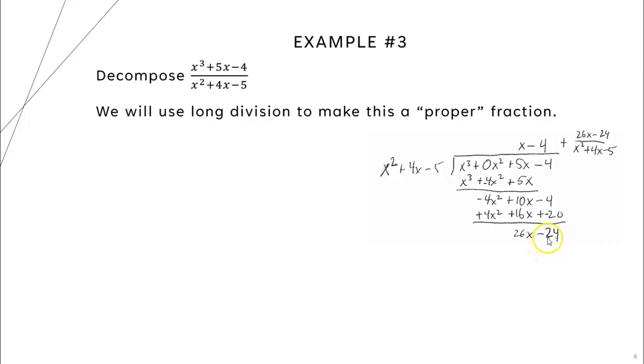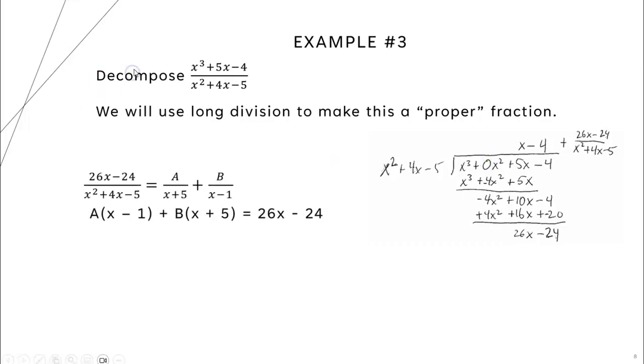X squared's not going into 26x evenly, so that becomes our fraction right here. So you get x minus 4 plus 26x minus 24 over x squared plus 4x minus 5. From there, we're going to use partial fractions again on the remainder. So I know the 26x minus 24 over x squared plus 4x minus 5 has to decompose into a over x plus 5 plus b over x minus 1.